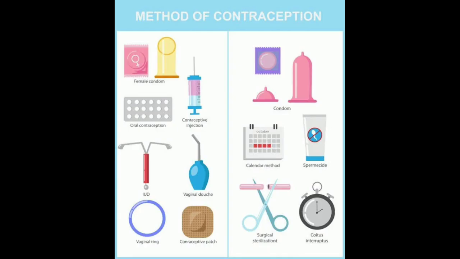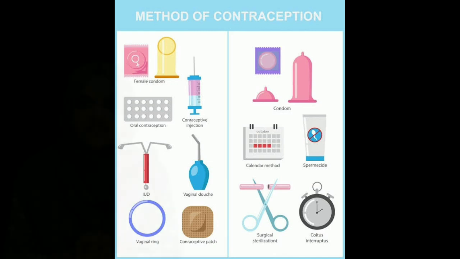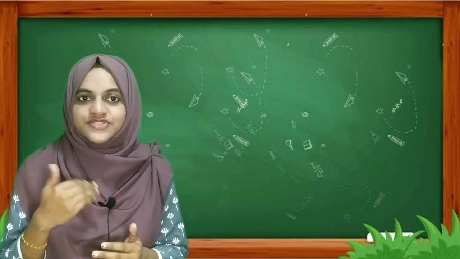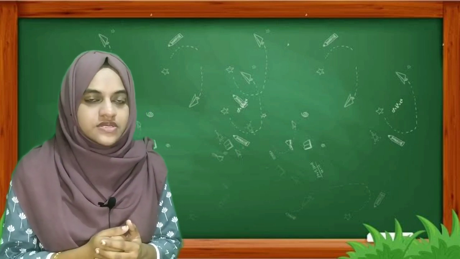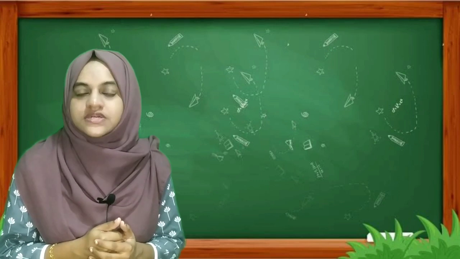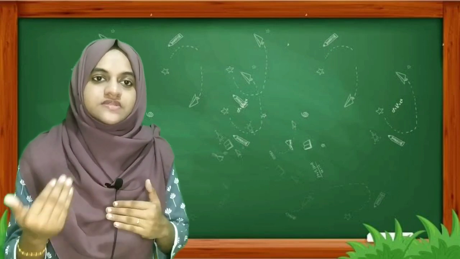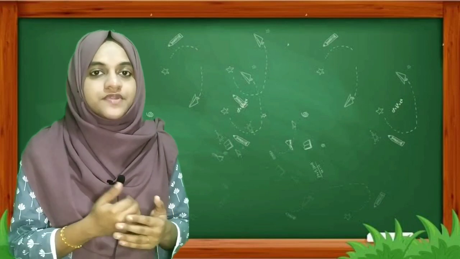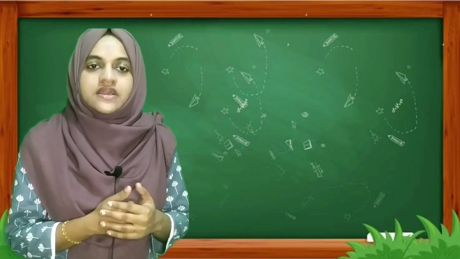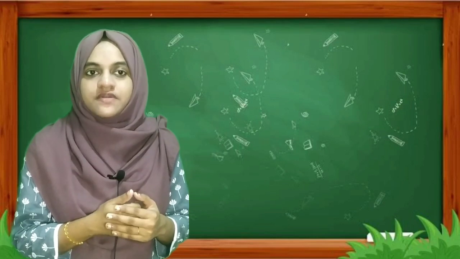So this is about the different methods for preventing pregnancy. Dear students, in today's class we learned how fertilization occurs in humans, how the male gamete fuses with the female gamete, how the embryo is formed and how the embryo develops into a fetus.